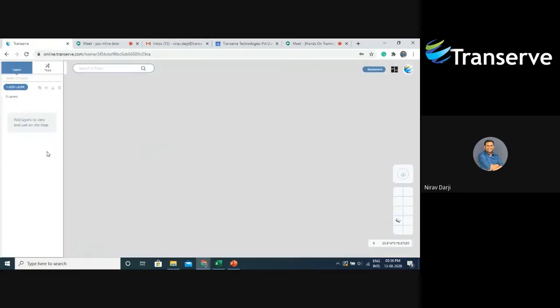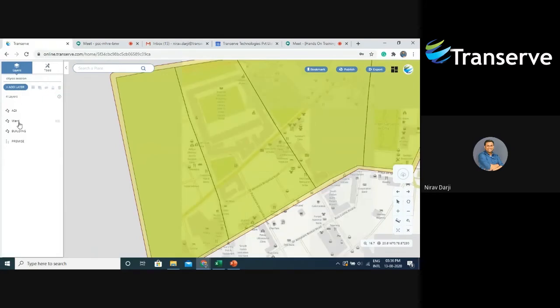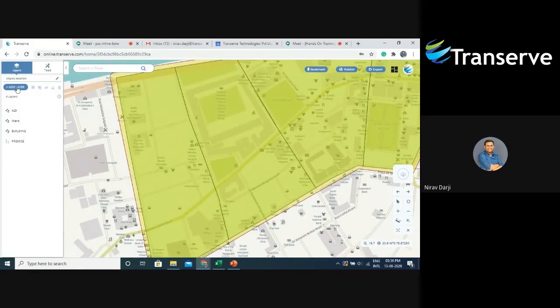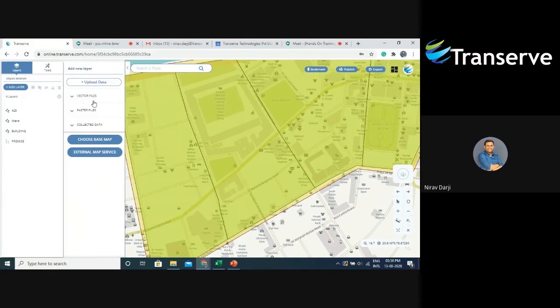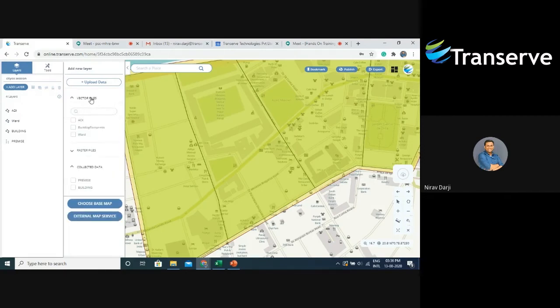I have created one CTOS map session here, and I have added several layers. Layers which you can add are vector files, raster files, and collected data files. Out of these, collected data basically represents your forms, that is, the premise form and building form, which the surveyor will be using to collect data. Vector files are the first section, which can be shape files or KML files that we have uploaded. Currently, I have selected the AOI and ward shapefile.